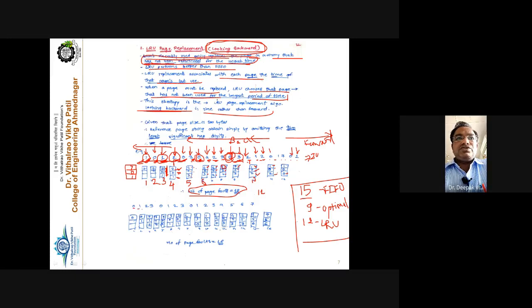The string is 0, 1, 2, 3, 0, 1, 2, 3, 0, 1, 2, 3, 4, 5, 6, and 7. The LRU algorithm is applied the same way, and the total number of page faults found here is equal to 16. So this is the simple way. You just have to practice it. Take this same memory reference string and solve it with 3 page frames and 4 page frames, then analyze the result, what exactly is happening. So I think there will not be any doubt in this particular algorithm.